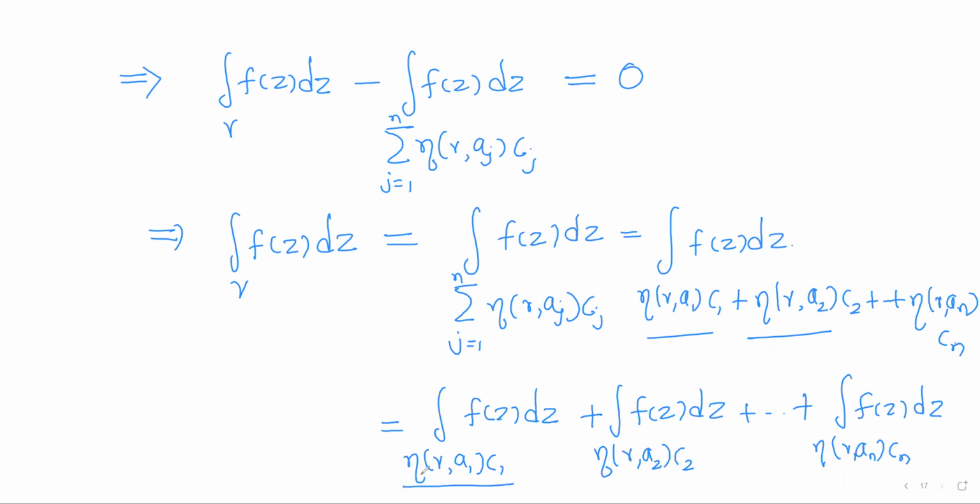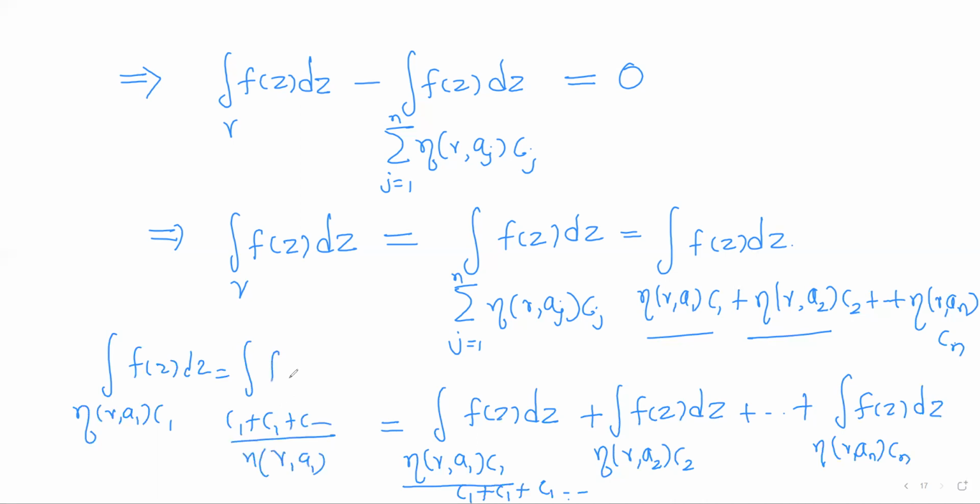Now once again, what is this? Eta(gamma, a1) is a positive integer, so it is eta(gamma, a1) times c1. So it is c1 plus c1 plus c1, how many times? Eta(gamma, a1) times, of f(z) dz. Once again, I can use the property that the integral over the sum of closed curves is the sum of the integrals over the closed curves. So the integral over c1 plus the integral over c1 plus so on, how many times?